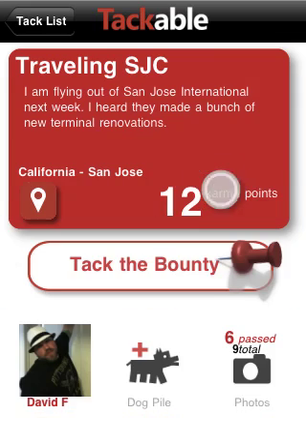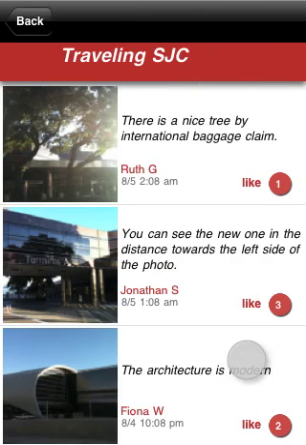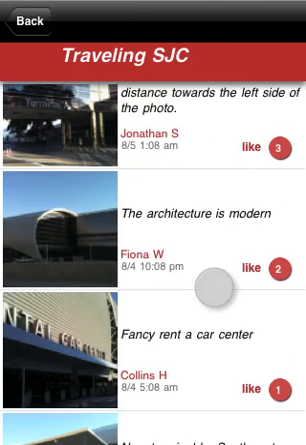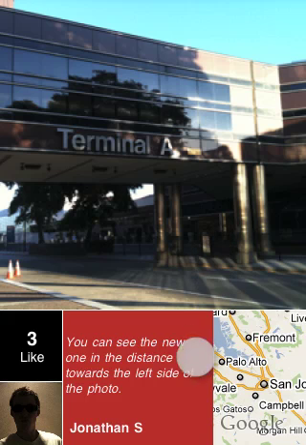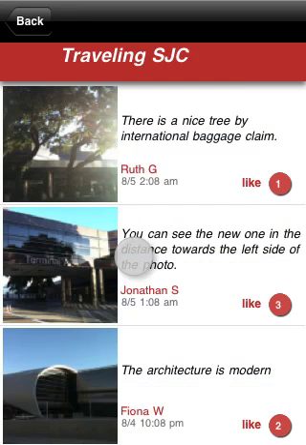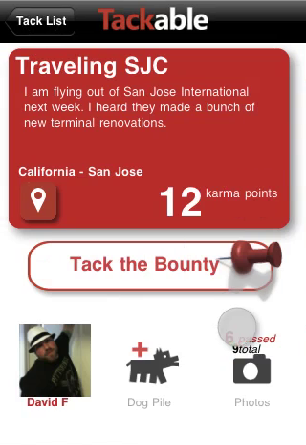We could pull up the map and see where this location is in relation to me. One of the other interesting things is we could see how many photos have been submitted to this particular bounty and which ones have passed. You could see there was a 9, meaning 9 people submitted, and 6 have passed the user's criteria of what they're looking for. This is from Jonathan S. looking at Terminal A. It's the old terminal actually, but this is what someone contributed to that particular request from this user. We built in a lot of social functions, so this acts with a lot of social incentives going on.